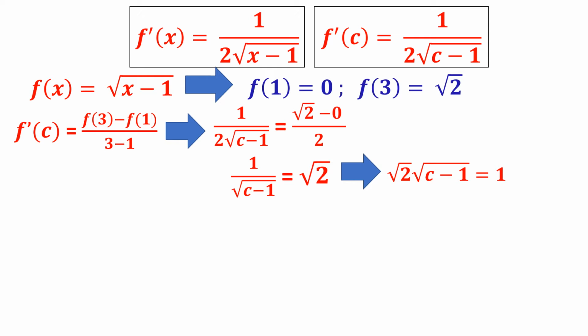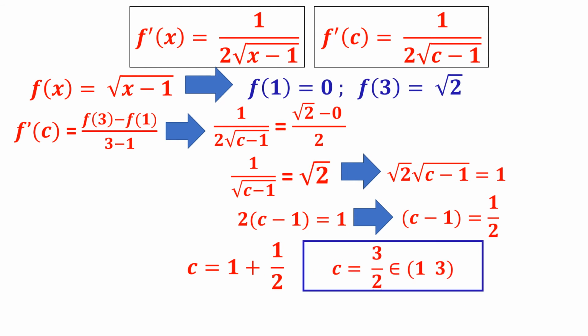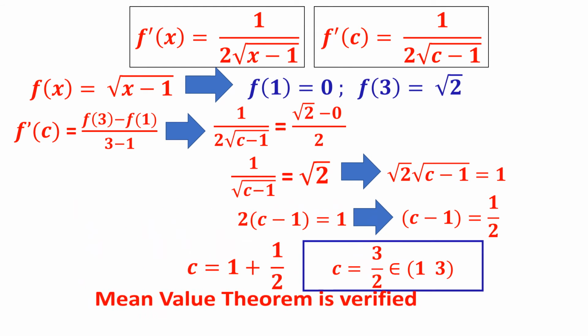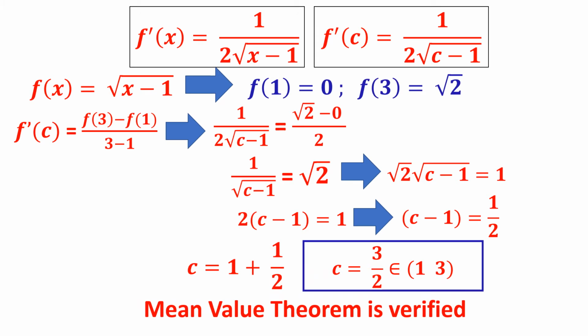Which implies root 2 into root c minus 1 is equal to 1. By squaring both sides, 2 into c minus 1 is equal to 1. C minus 1 is equal to half. Therefore, c is equal to 3 by 2. 3 by 2 is 1.5. Is it lying between 1 and 3? Yes. Therefore, mean value theorem is verified.